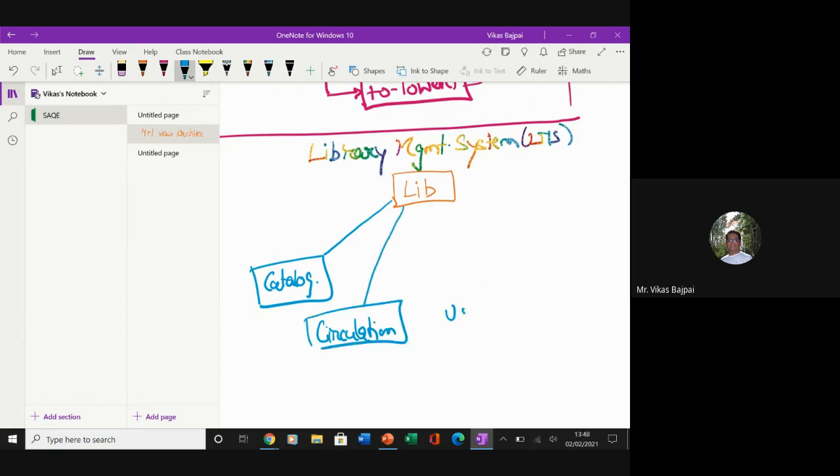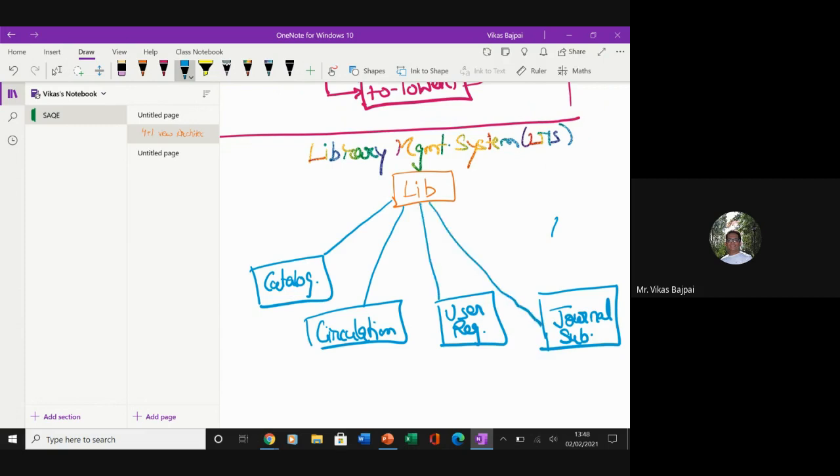I can have a user registration module. I can have a journal subscription module for all the journals which are subscribed by the library, and I can have acquisition module, what all things are acquired by the library.